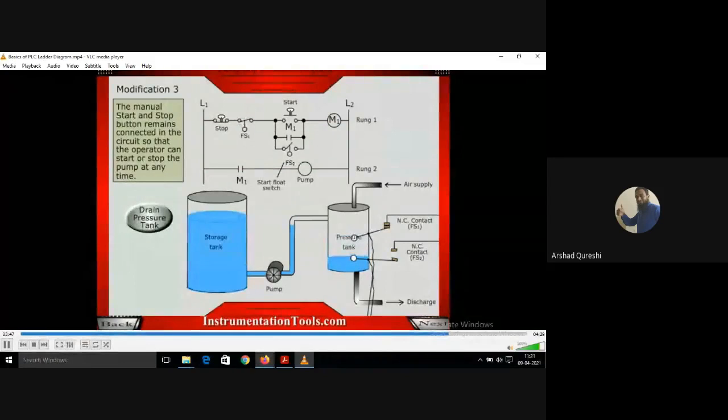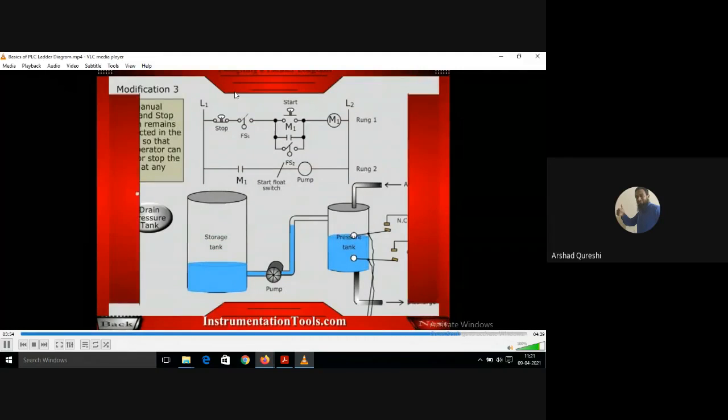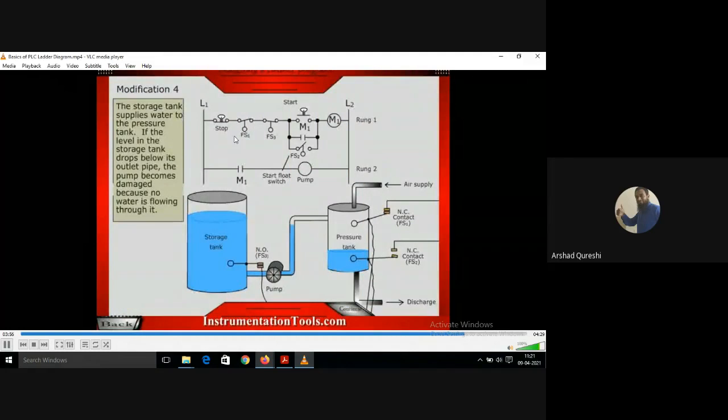See, observe it. FS2 gets open. As soon as it reaches FS1, the FS1 contact in the circuit also gets open. Okay, understood it properly, students? Yes, sir.